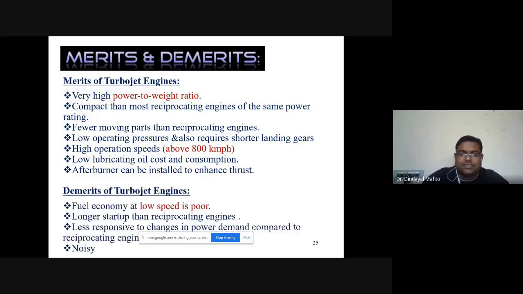If we look at the disadvantages, fuel economy at lower speed is very poor, so these are not suitable for low speed operation. They take longer startup than a reciprocating engine, are less responsive to changes in power demand compared to the reciprocating engine, and noise is the main problem with the turbojet engine. So it is noisy compared to piston engine aircraft.